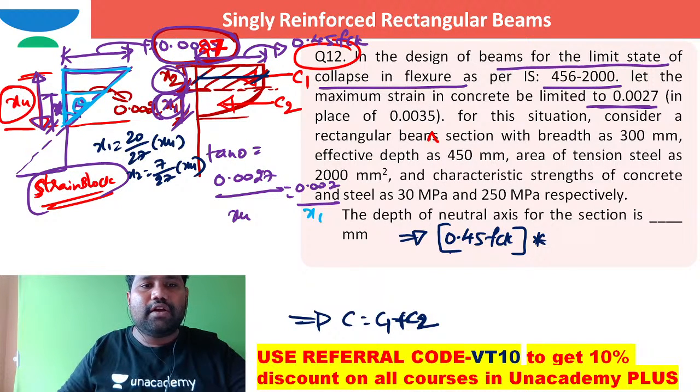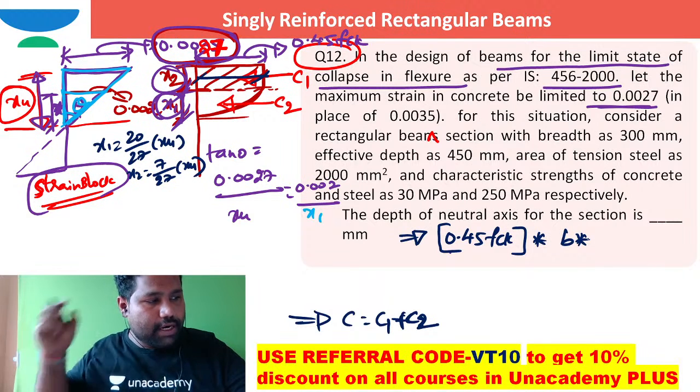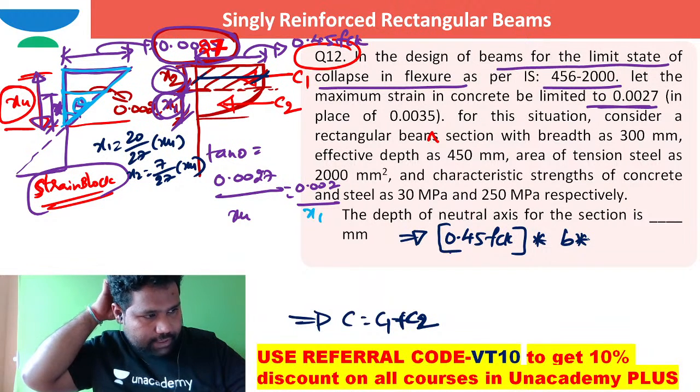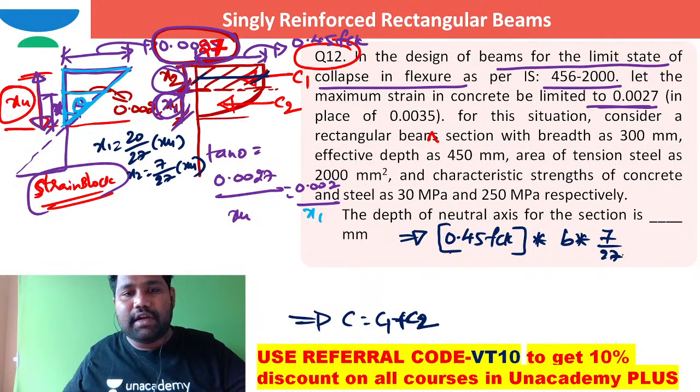What is the area acting on this? B times of x2. What is that B times of x2, brother? I can directly write this x2 as 7 by 27 times of xu.